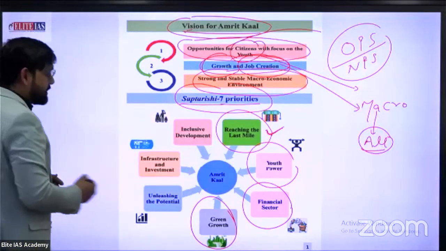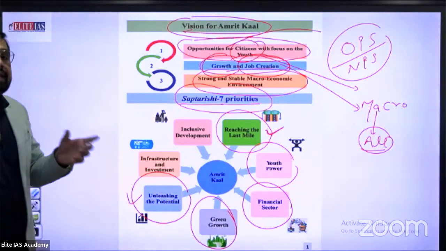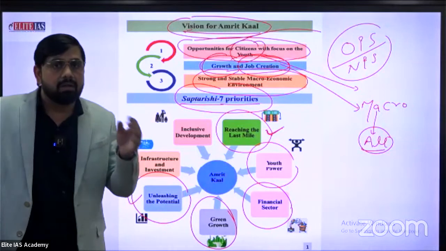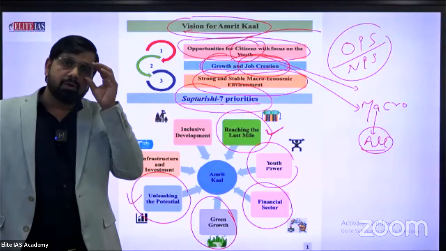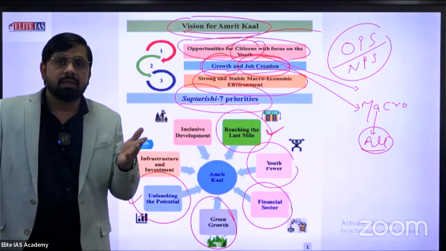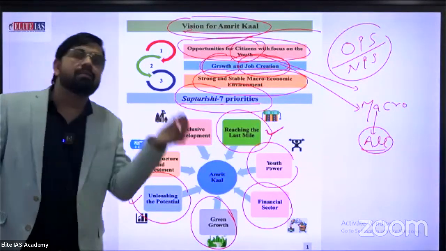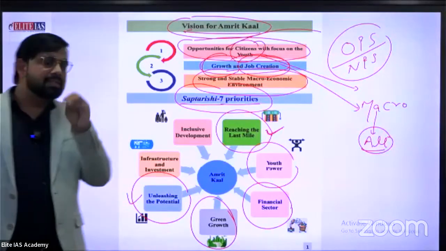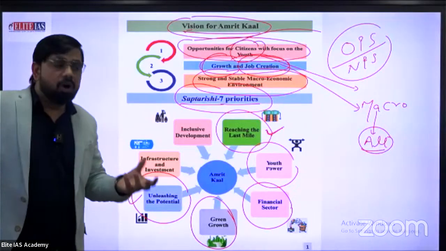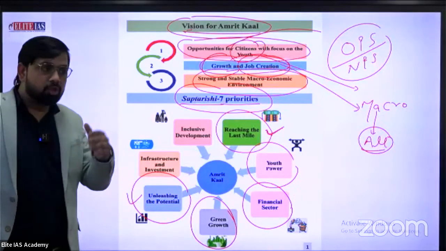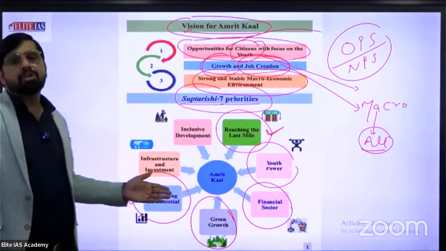Okay. Next, unleashing the potential. Unleashing the potential is talking about different sectors. For example, there is a small town in Uttar Pradesh, Bhadohi. Bhadohi town is especially known for carpets, and countries like Italy and France import carpets directly from Bhadohi. But I think this sector needs some support from the government to utilize its complete potential. There are so many different examples in India. That's why the government is ready to unleash the potential of different sectors.